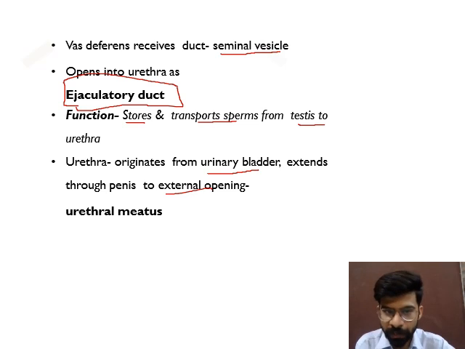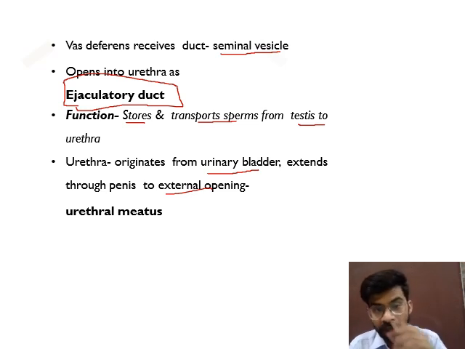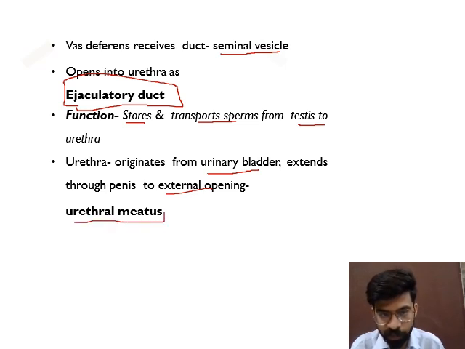It starts from the urinary bladder and continues till the penis and external opening, and the external opening is known as the urethral meatus. Very important one-word question: urethral meatus.